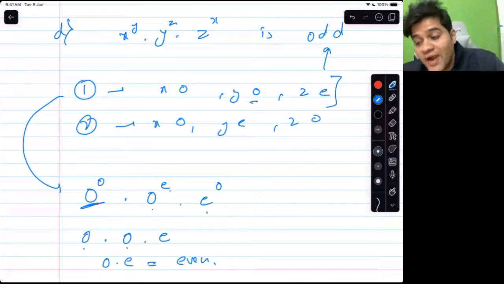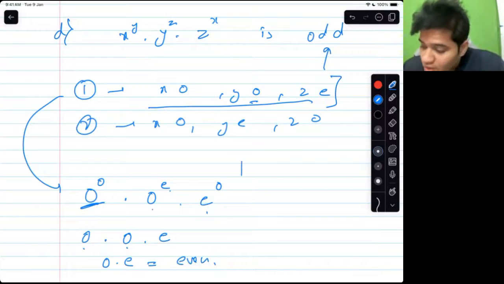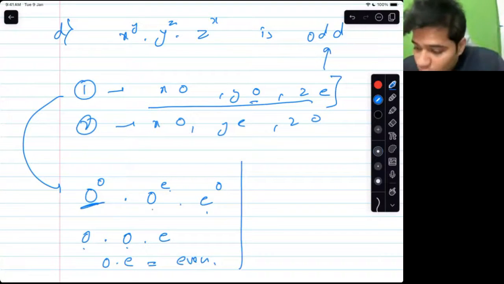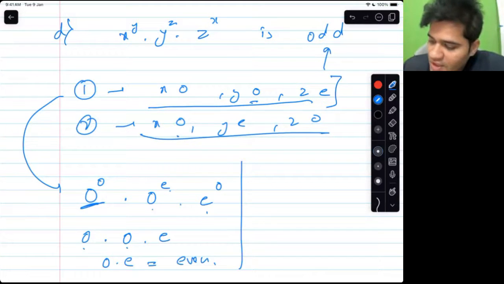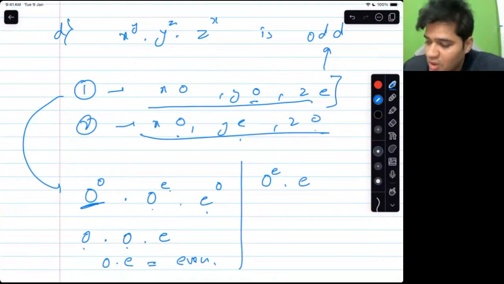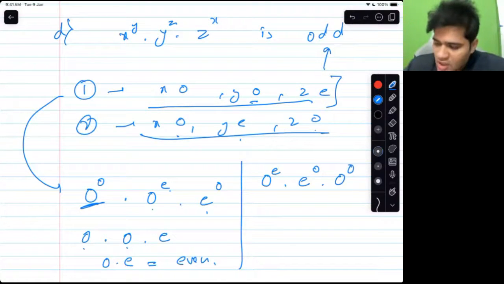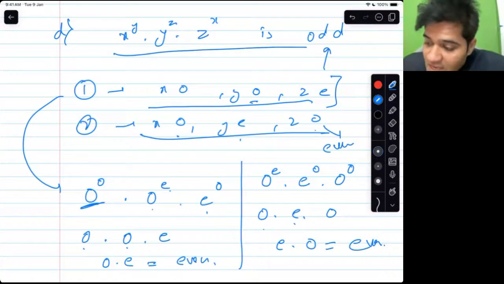So x^y into y^z into z^x is actually even for this statement. Let us evaluate for the other one also. If it is false for both the situations, then it is necessarily false. Let us see. So this says odd, even, odd. So odd raised to power even raised to power odd, and finally odd raised to power odd. So this is odd, this is even, this is odd. Odd into even is even, even into odd is even. So this is even for this also. So this statement is even.